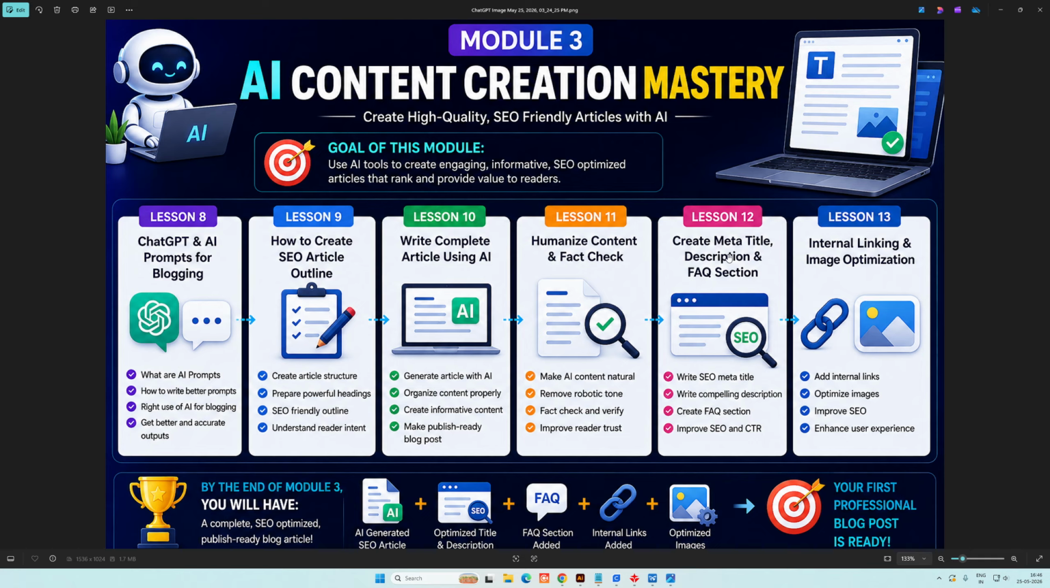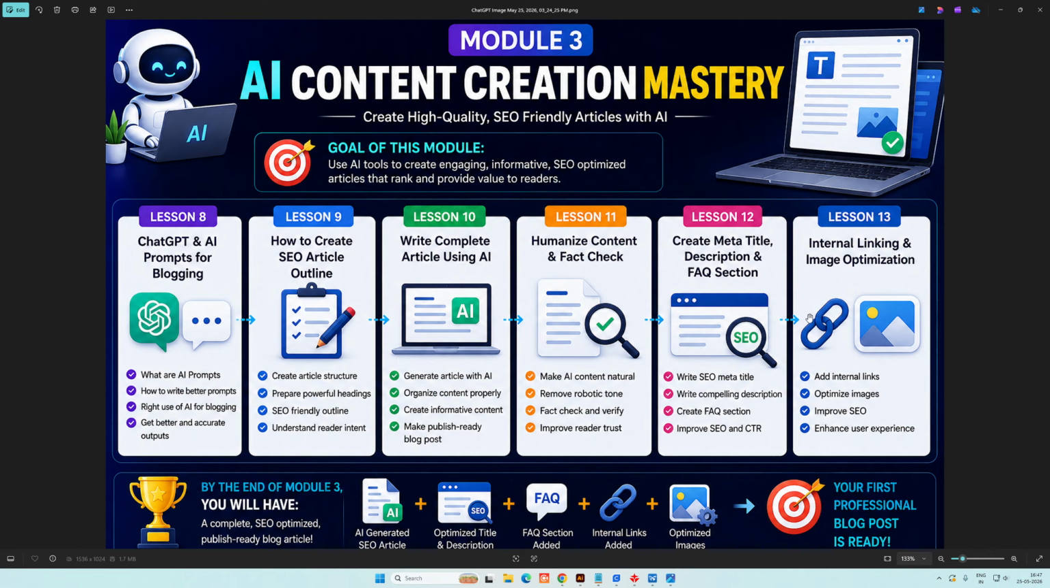Okay, and lesson number 12: we will create metadata, title, description, and FAQ section. We will cover writing an SEO friendly title, creating a compelling meta description, building an FAQ section, improving SEO and click through rate. Also, small optimization can create a big result in this lesson.